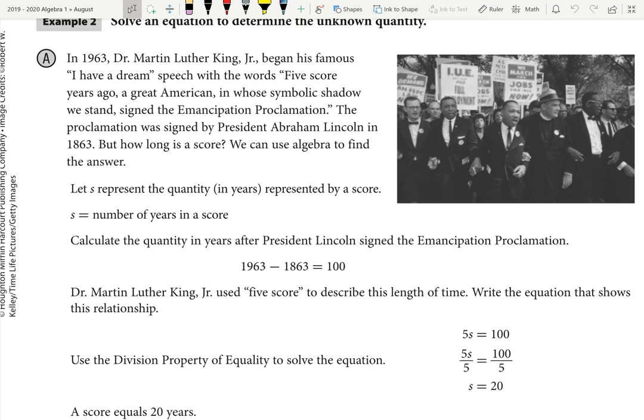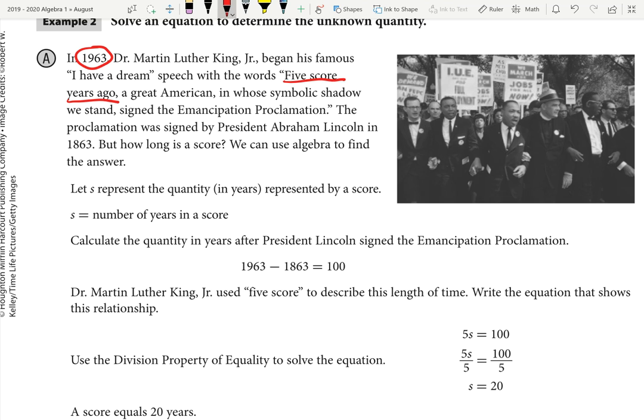So in this problem, we see that Martin Luther King Jr. is giving his speech in 1963. Now, he starts his speech by saying 50 years ago. Now, we don't know how long that is because a lot of us don't know what a score is. So 50 years ago, well, how many years is that really? That's the question. How many years is 50 years ago?